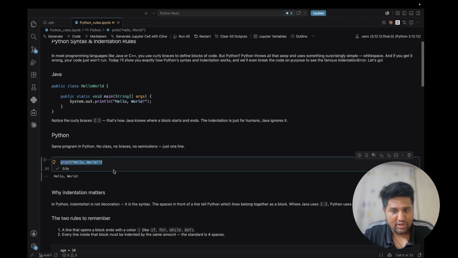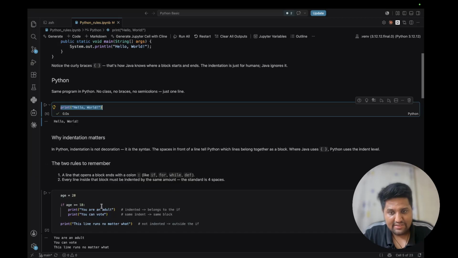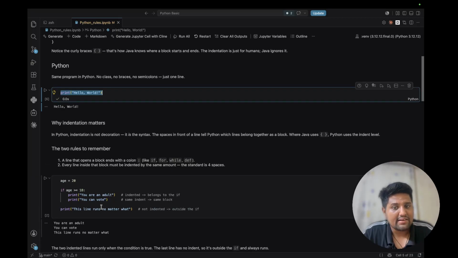In other programming languages, if you have to build any logic, you have to write tons of code. But in Python, it's very simple. Why does indentation matter in Python? Because in Python indentation is not decoration, it's syntax. The space in front of a line tells Python which lines belong together as a block.